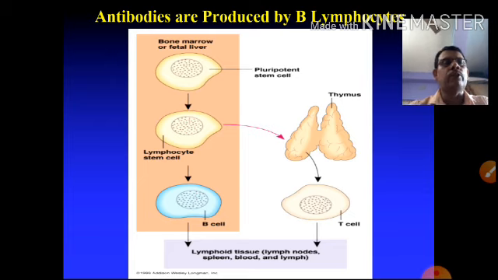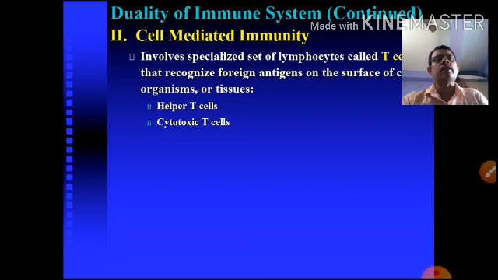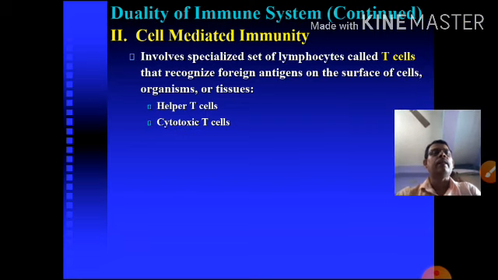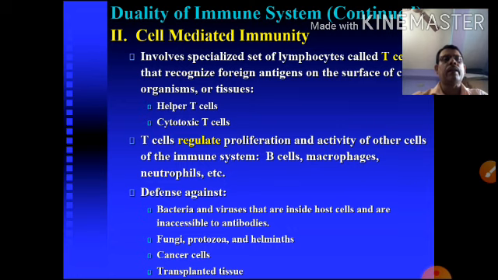Duality of the immune system continued. The first one is humoral, then there is cell-mediated immunity. Here the cells come from the T cells: T helper cells, natural killer cells, or cytotoxic T cells. They produce memory cells, and those memory cells can immunize the body. T cells regulate proliferation and activation of other immune system cells, such as B cells, macrophages, and neutrophils. They defend against bacteria, viruses inside host cells, fungi, protozoa, helminths, cancer cells, and transplanted tissue also.